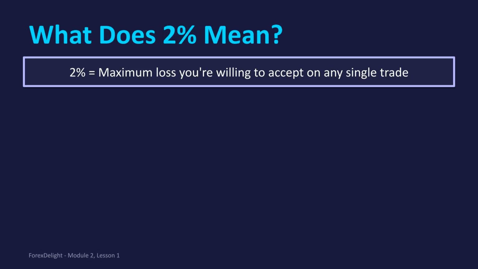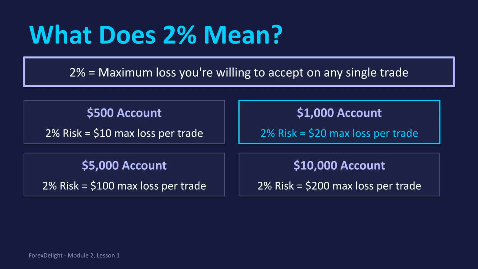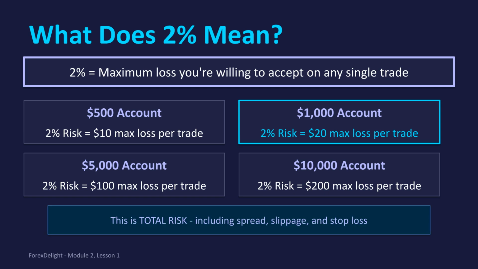So what does 2% mean? It is the maximum loss you are willing to accept on any single trade. For a $500 account, 2% risk means a maximum $10 loss per trade. For a $1,000 account, the maximum loss is $20. If you have a $5,000 account, your maximum loss is $100. With a $10,000 account, your maximum loss is $200 per trade. Remember, this 2% is the total risk, including spread, slippage, and your stop loss.